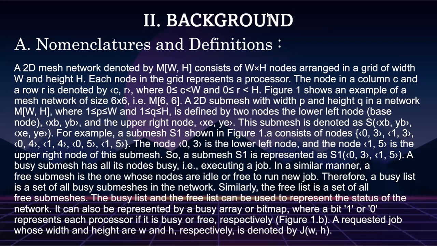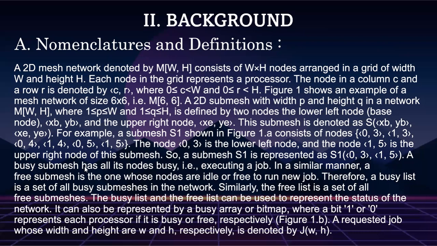A 2D submesh with width P and height Q in the network is denoted by two nodes, the lower left node and the upper right node. For example, the submesh S1 shown in Figure 1a consists of nodes, where one node is the lower left node and the other is the upper right node of the submesh. So submesh S1 is represented as S(0, 3, 1, 5).